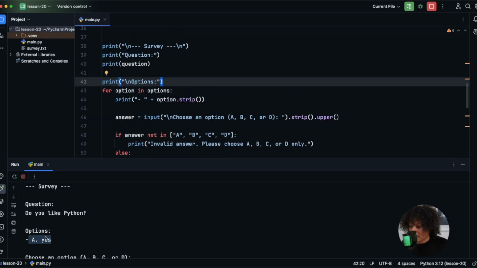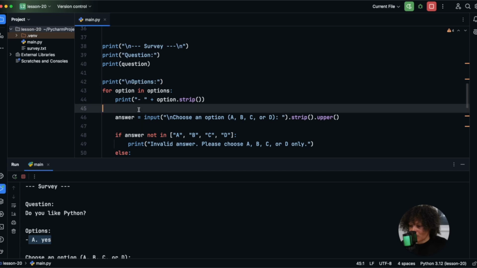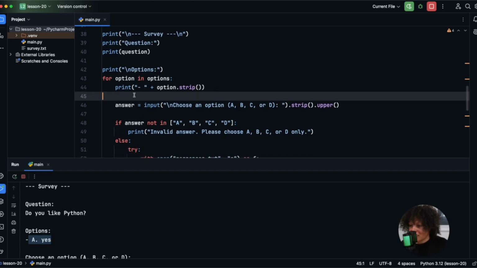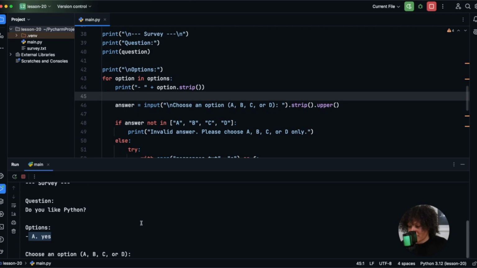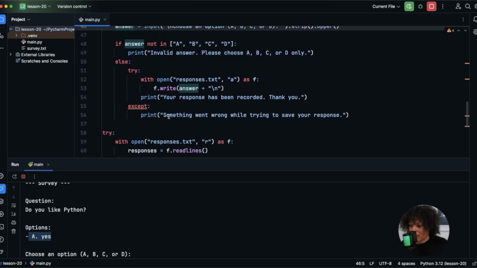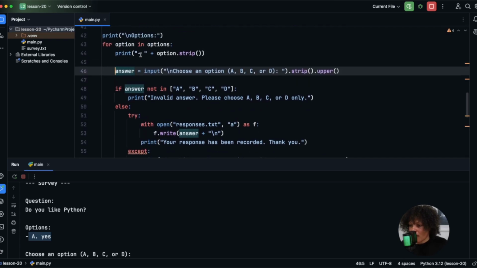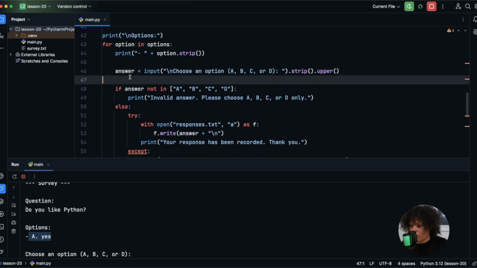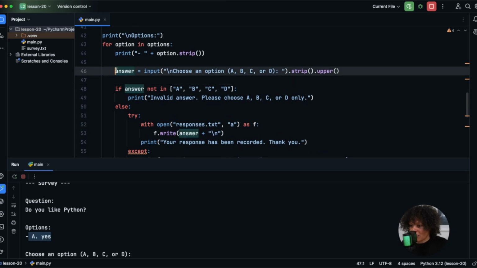And why is this incorrect? Well, the reason why this is incorrect is because I have this answer inside of this loop. And so the code is going to run every single time, as we could see, choose an option A, B, C, or D for each option. And that's not actually what we want. All of this code right here, these inputs, is going to run for each option. We only want this to run once because we're asking only one question here. So we need to move this logic outside of our for loop.